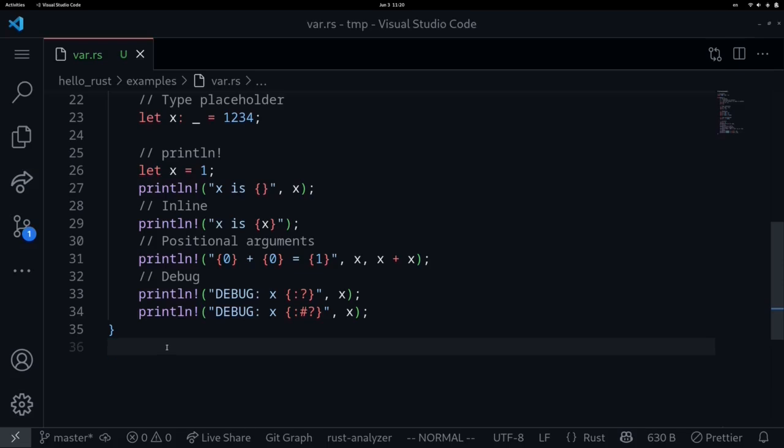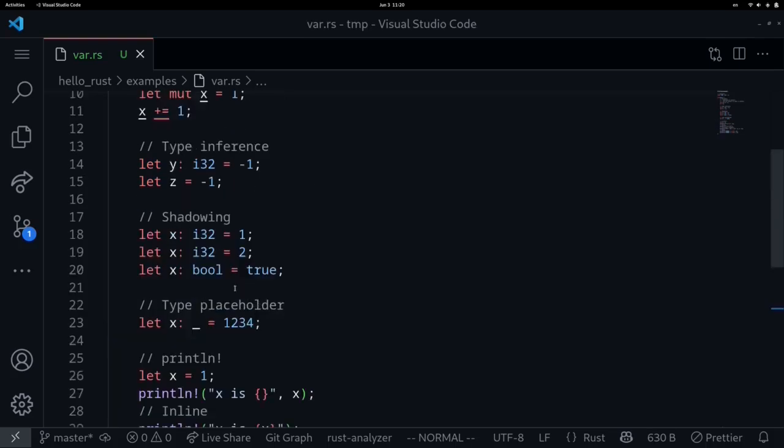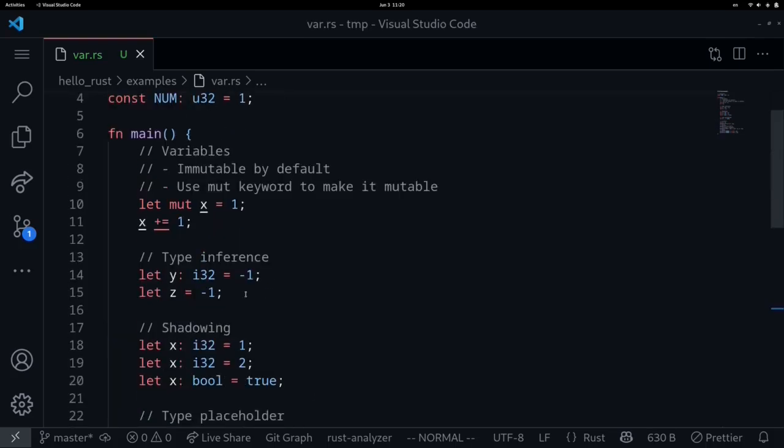So in summary, in this video, we looked at some ways to print variables using the println macro. We also looked at different ways that the variables can be declared. But the most important thing that you should remember from this video is that variables are immutable by default, and if you want to modify them, then you'll need to prefix the variable with the mut keyword.